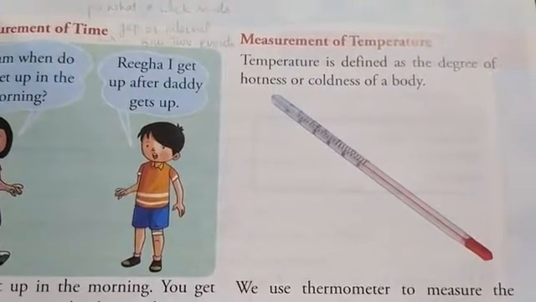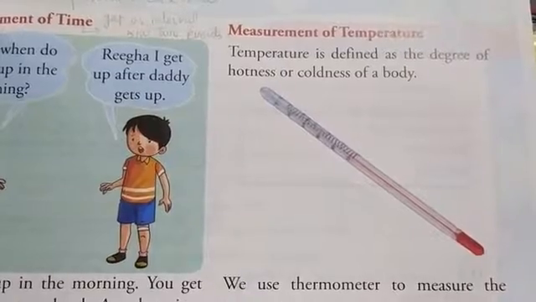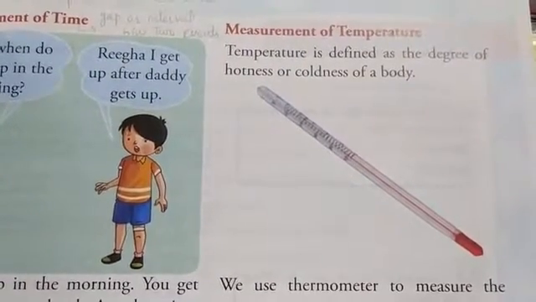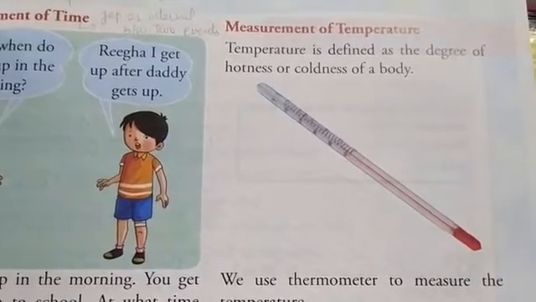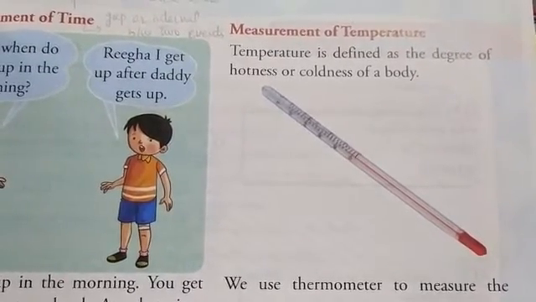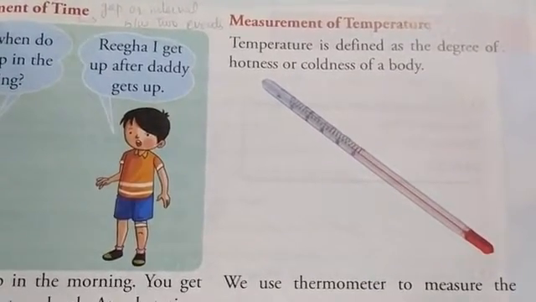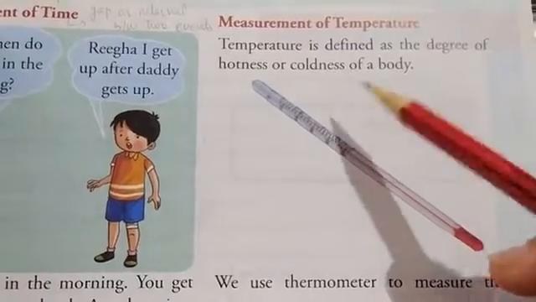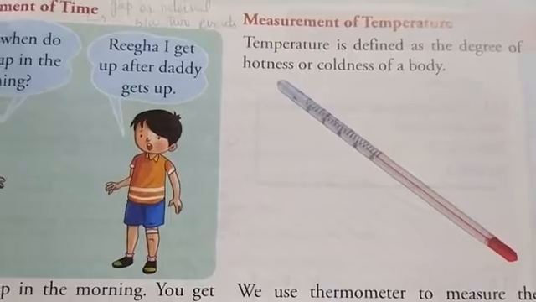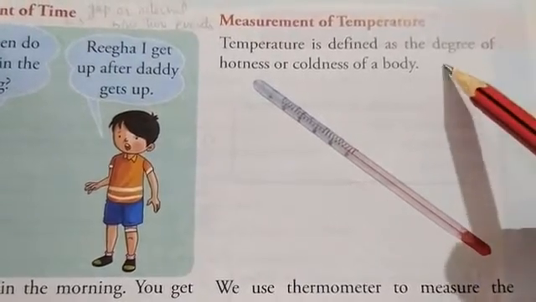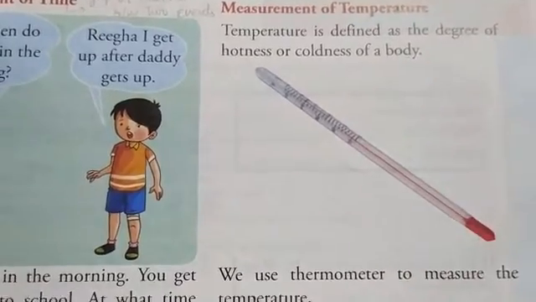For example, if we touch an ice cube, it feels cold. And whenever we touch a hot object like hot water, it feels hot. So our sense of touch can tell us which object is hot and which is cold. But the measure of heat energy present in a body is given by temperature. So temperature tells us how hot or cold an object is. It can be defined as the degree of hotness or coldness of a body.